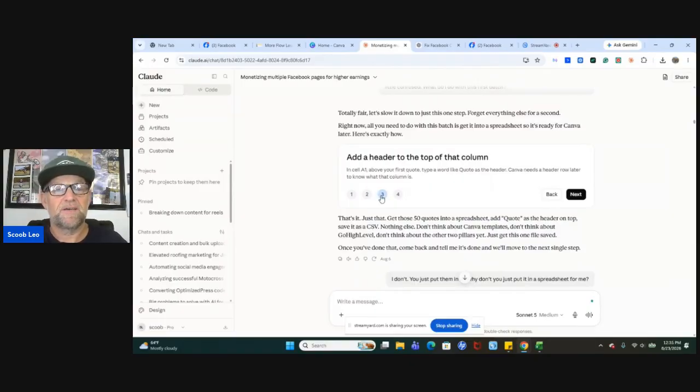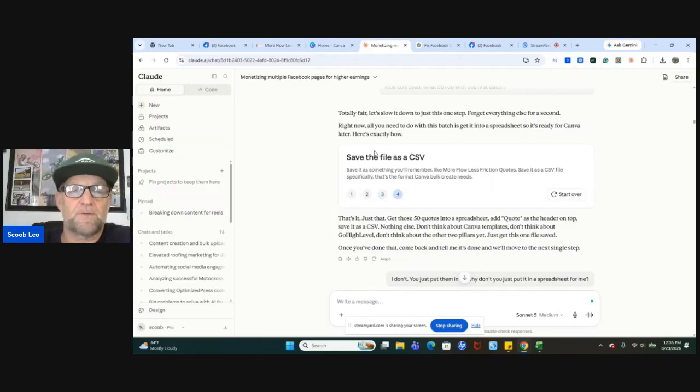Go to the next thing. Boom. Go to the next thing. So that's exactly what I did. Then I went into, it says here, remember to save "More Flow, Less Friction" quote. Save it as a CSV file.